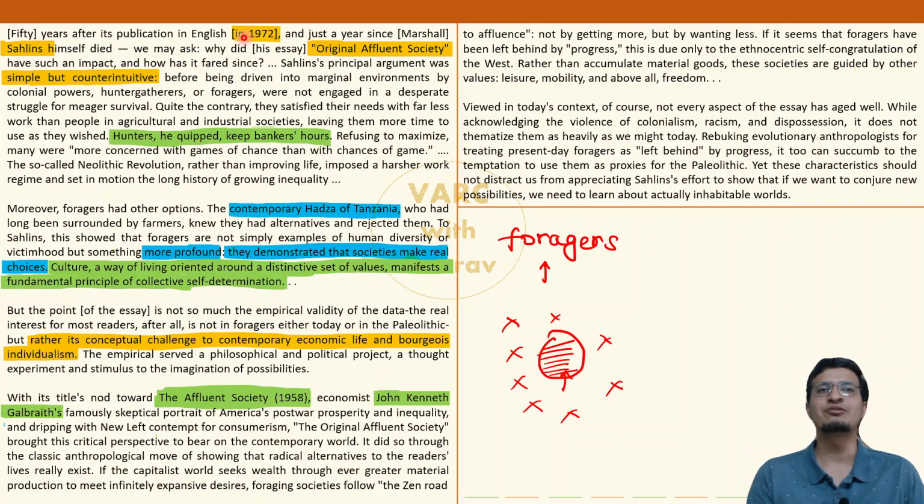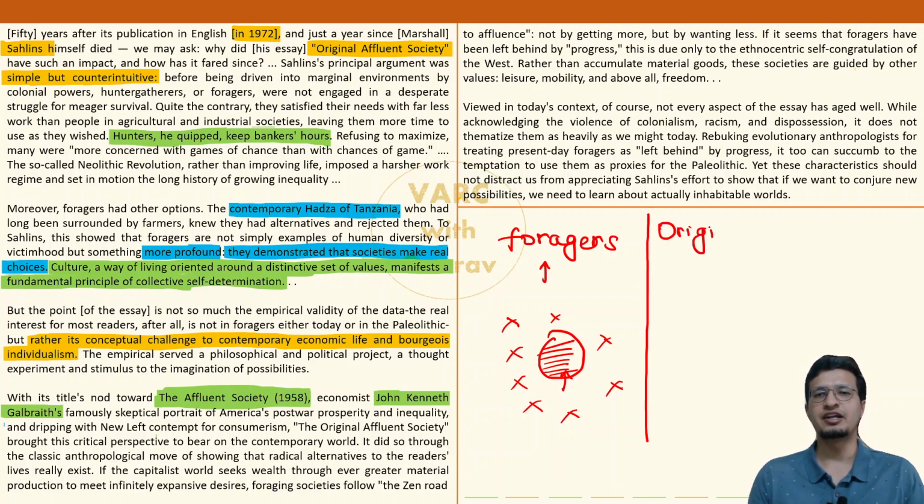Because what was the name of Sahlins' essay in 1972? Original Affluent Society. So please don't get confused. What's going on here is we have two essays by two different authors and a fair amount of time apart, 14-15 years. Okay? Only a slight difference in name.